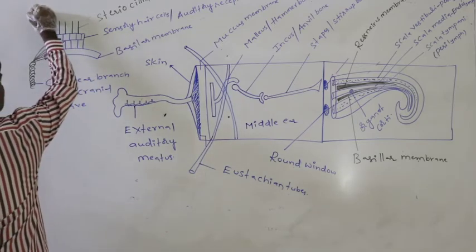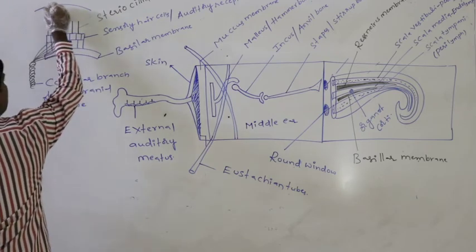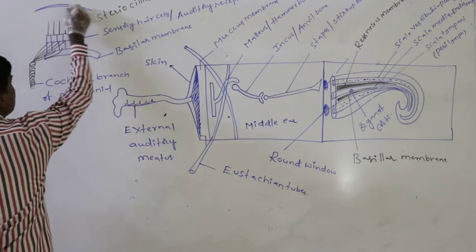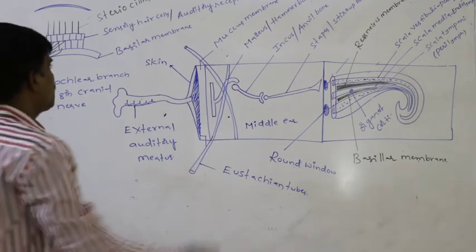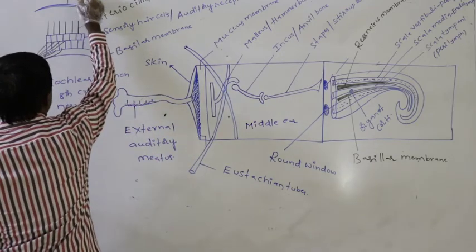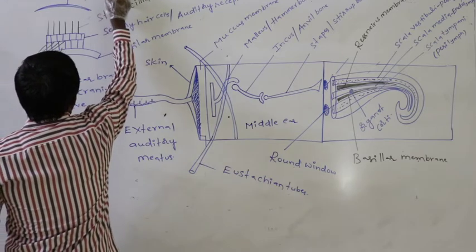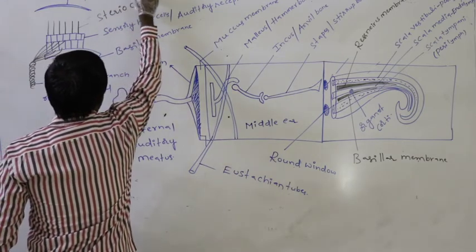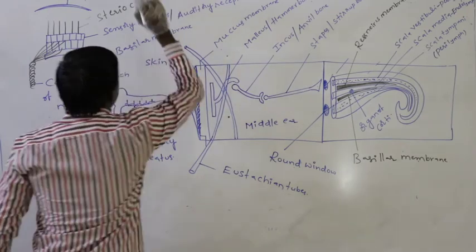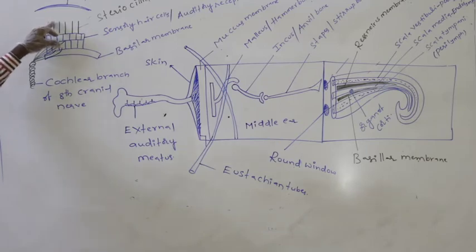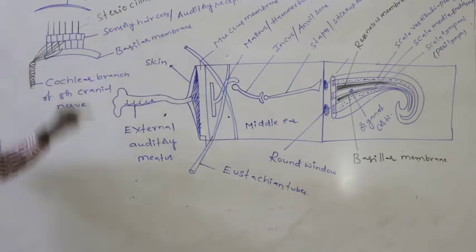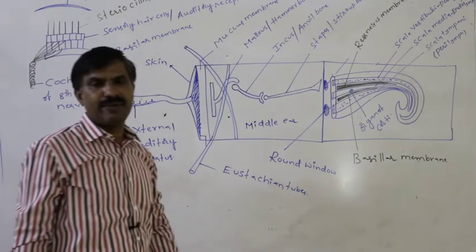Over the stereocilia, the elastic flexible membrane which is present is said to be the tectorial membrane.